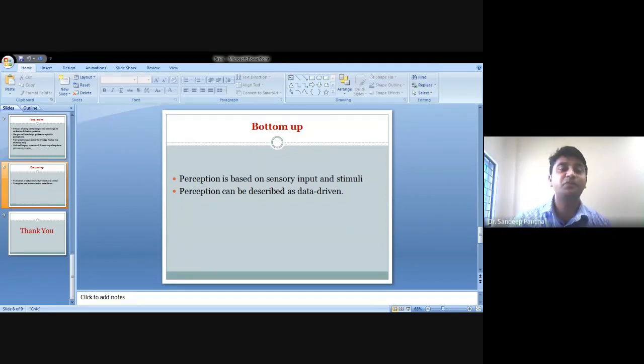What is the meaning of top-down? It starts from the top, from the brain to the sense organs. We can say simply that the brain to sense organs process is known as the top-down process.